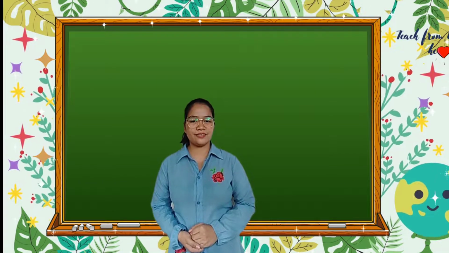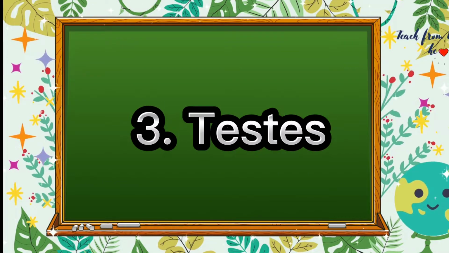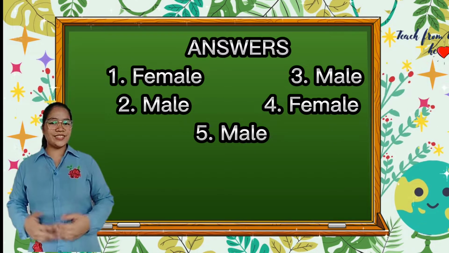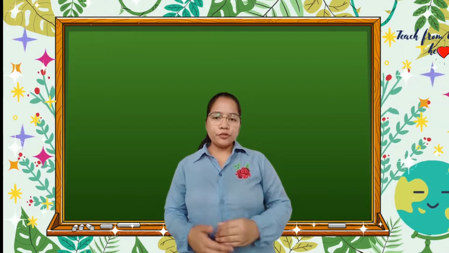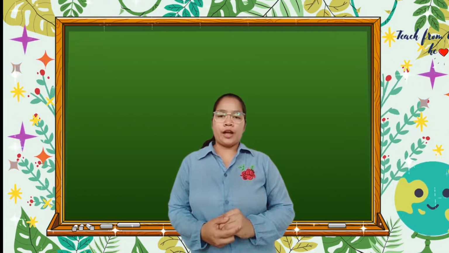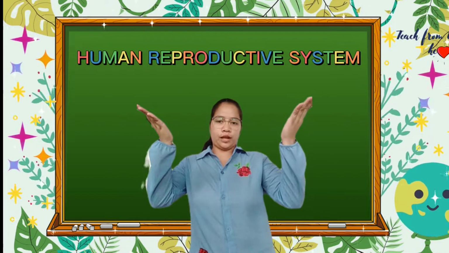So, shall we start? Uterus, penis, testes, ovary, glands. So, how many correct answers did you get? And after our pre-activity, let's start our topic for this afternoon, the human reproductive system.